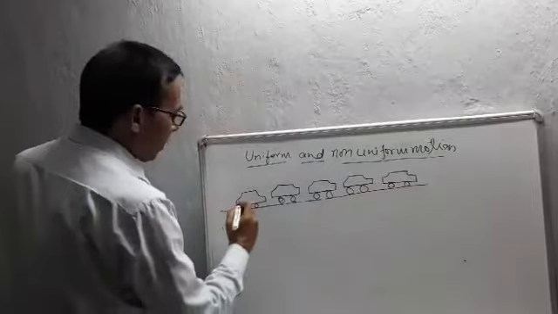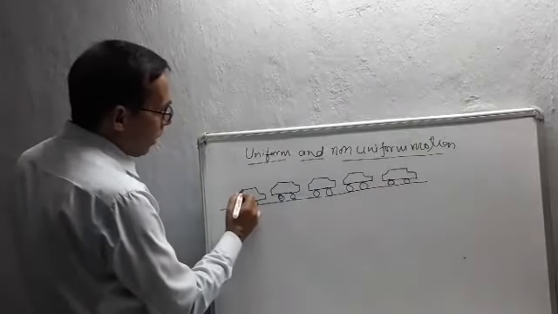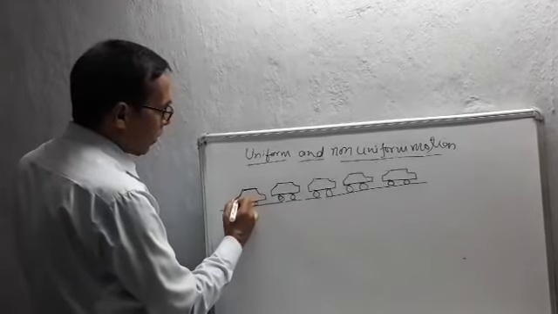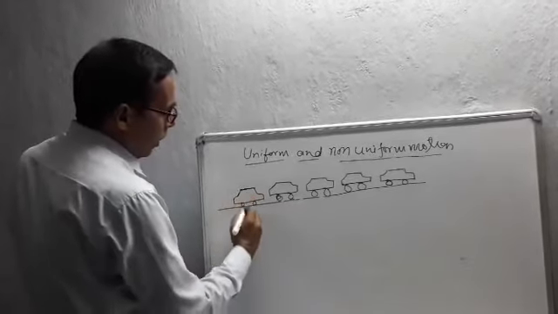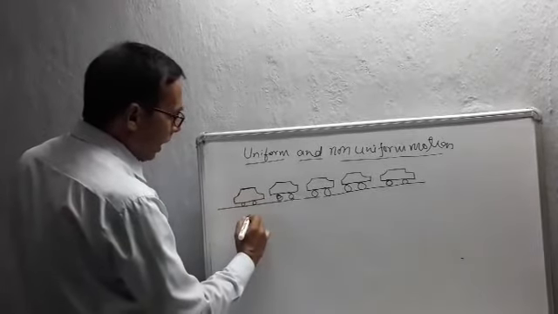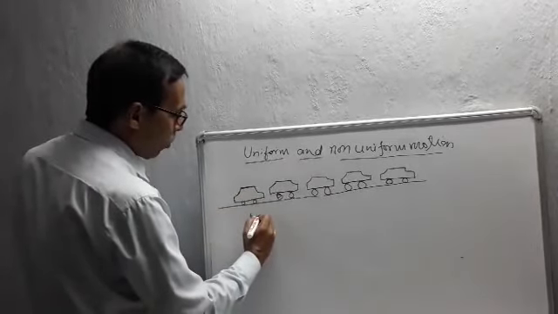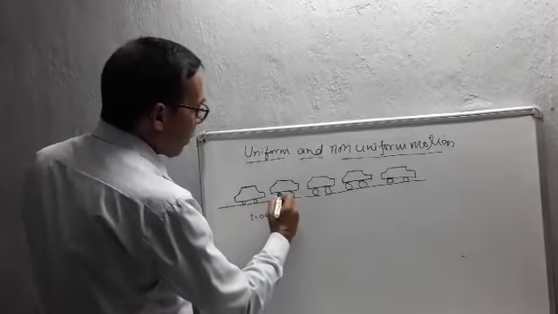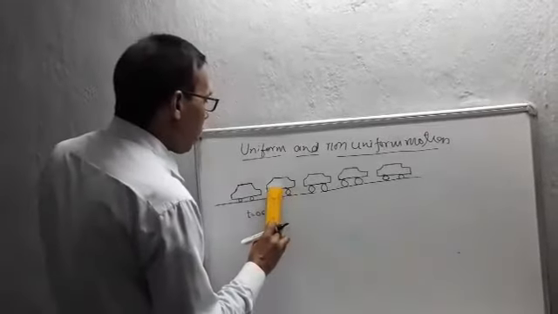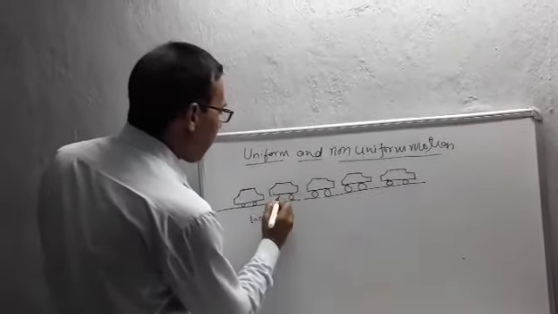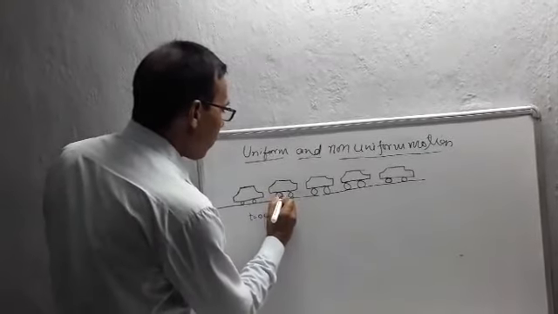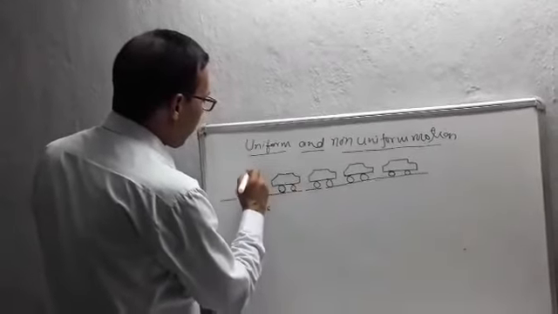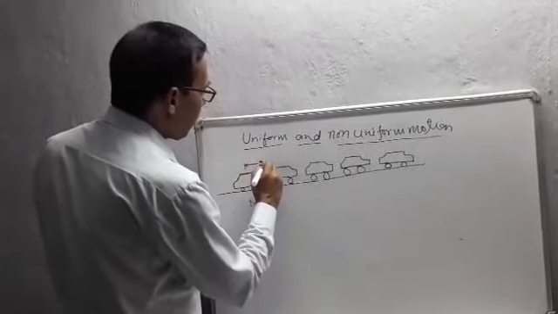So here we see, suppose a car travels along a straight path. Initially the car is at rest and t is equal to 0 second. After 1 second, the car travels 20 meter.